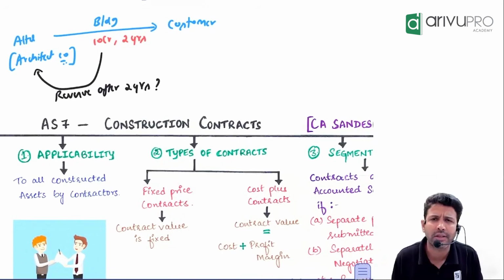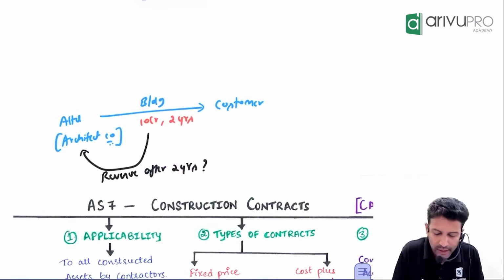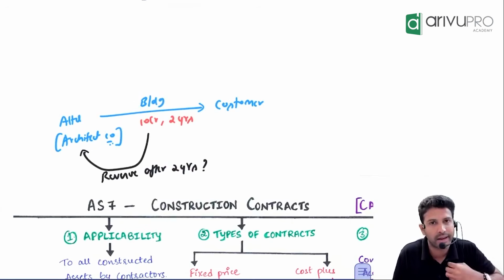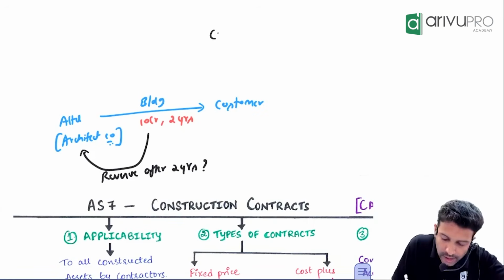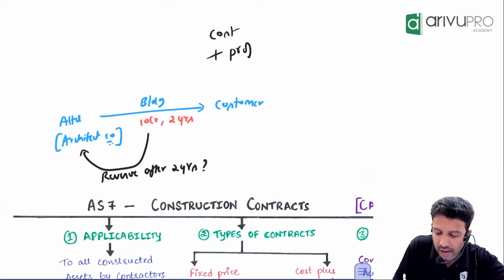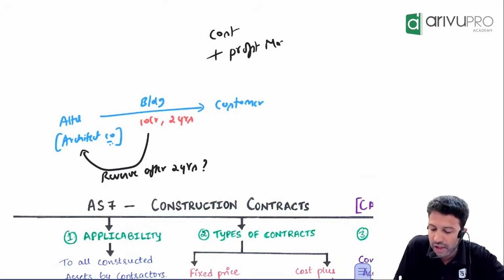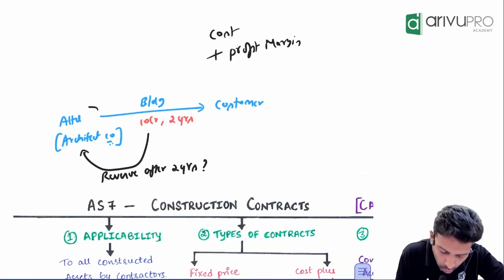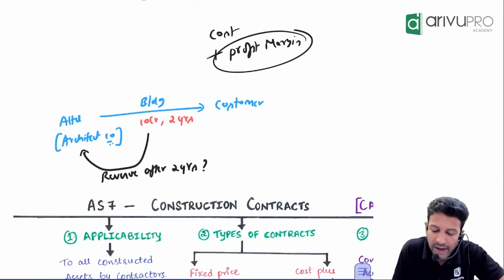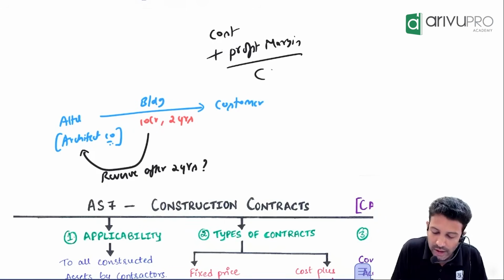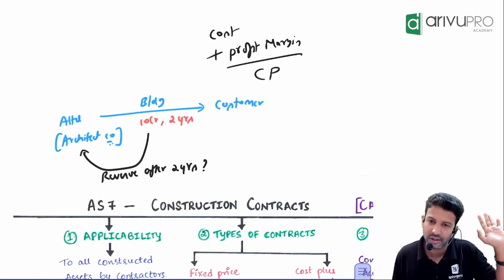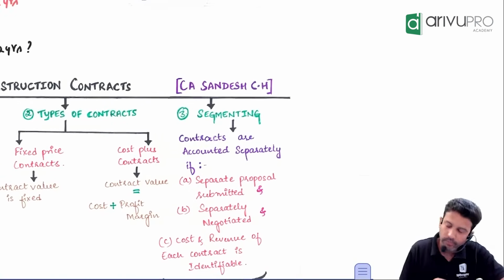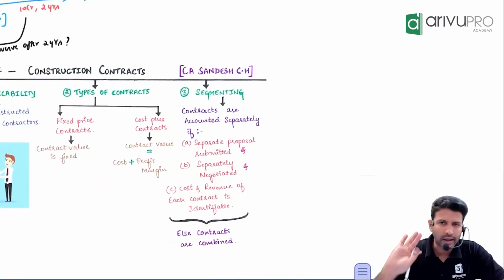Cost plus contract means A Limited will tell the customer, however much cost I am going to incur for this building, that data I am going to give to you. To that cost, the architect company will say, I will add my profit margin. That profit margin could be 10%, 20%, 30%, whatever. However much cost A Limited will incur, they will add their profit margin, and then you will get CP, contract price. Such a contract we call a cost plus contract. All these are again not that important for the exam.